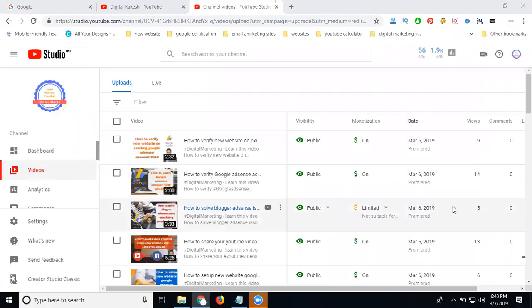Within 7 days, if the video is watched by 1,000 members, it automatically converts to green ads. Any yellow ad video will convert into a green ad when people watching reach 1,000 within 7 days. So green is eligible for any number of ads. Yellow means no ads or limited ads, which may or may not come.